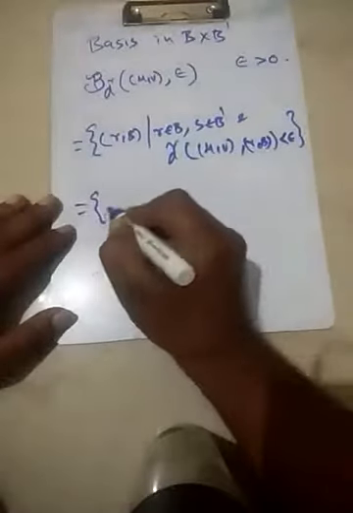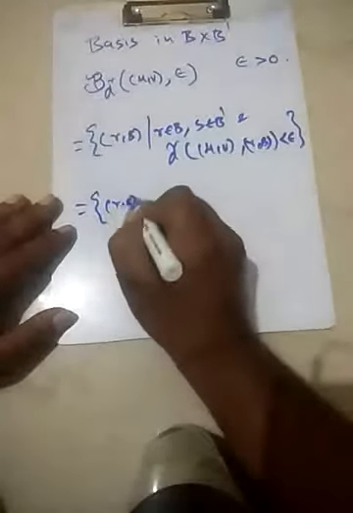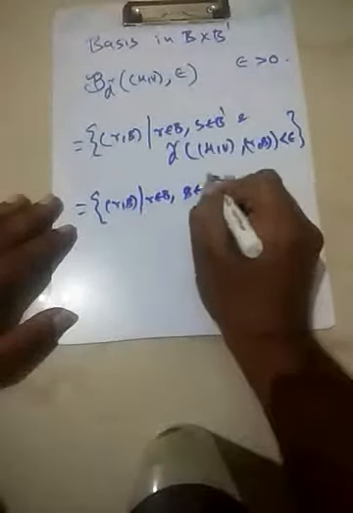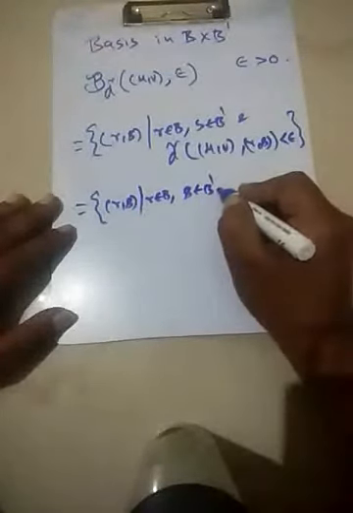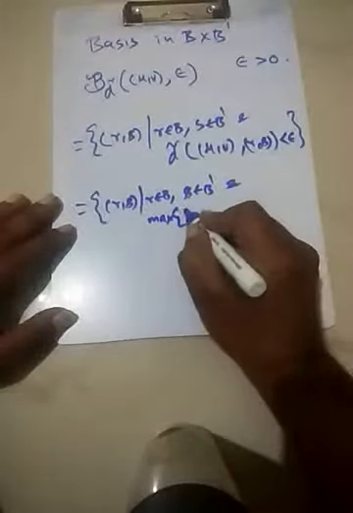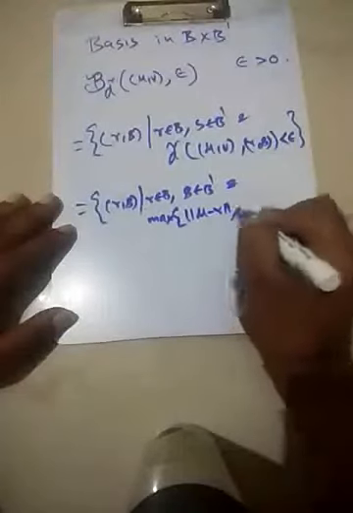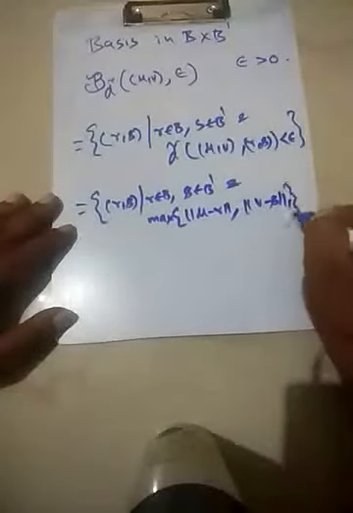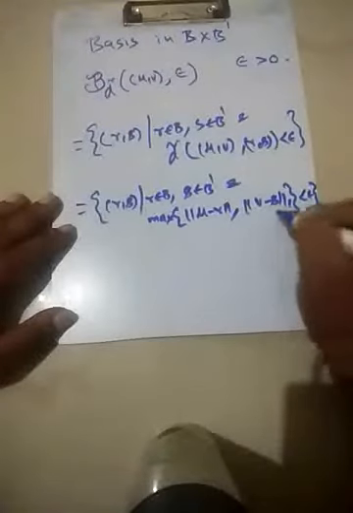This is in fact the set of r comma s such that r belongs to B, s belongs to B dash, and the maximum of norm of u minus r, norm of v minus s, is less than epsilon.